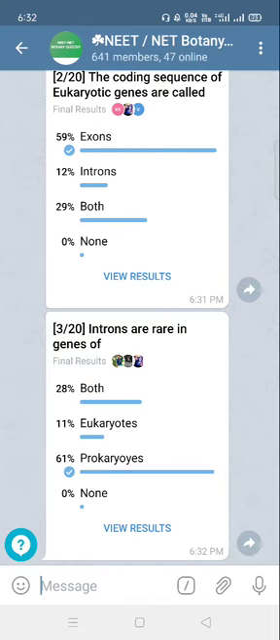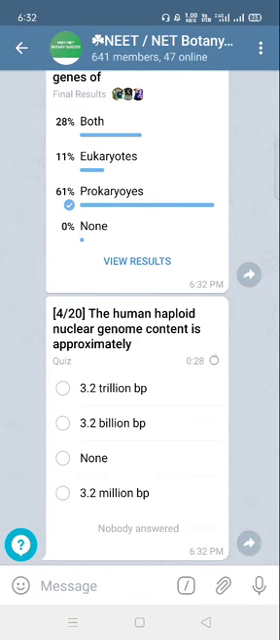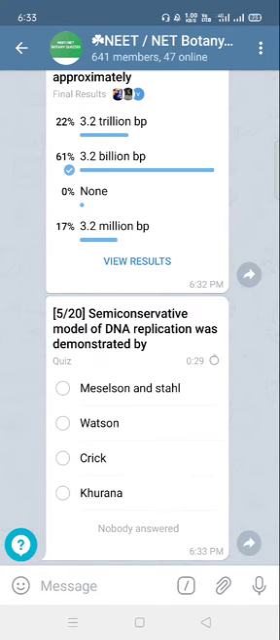Fourth question: the human haploid nuclear genome content is approximately 3.2 into 10 to the power 9, that means 3.2 billion base pairs. However, the number of genes is very small. About 95% of the genome is actually in the form of introns, but the total human haploid nuclear genome content is 3.2 billion base pairs. So the answer is 3.2 billion base pairs.